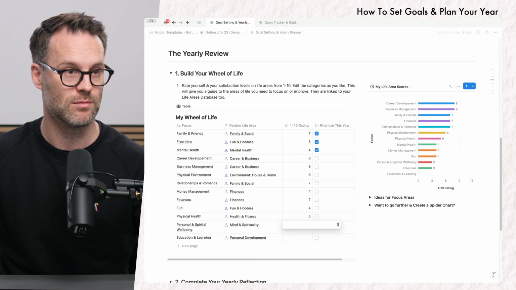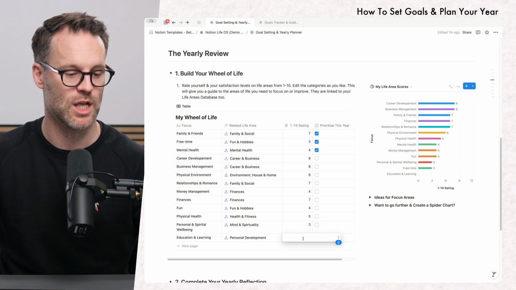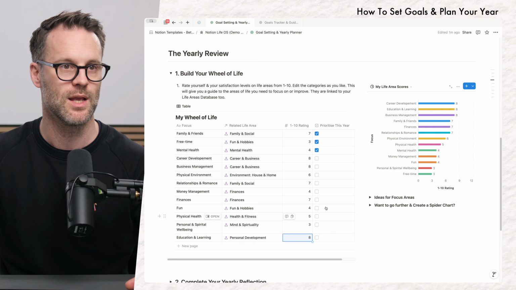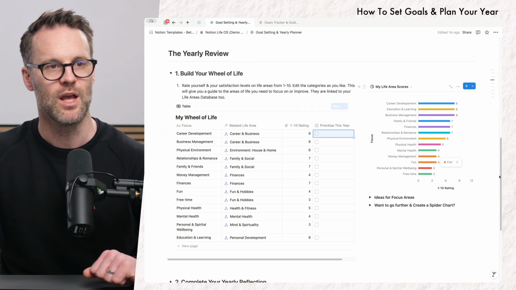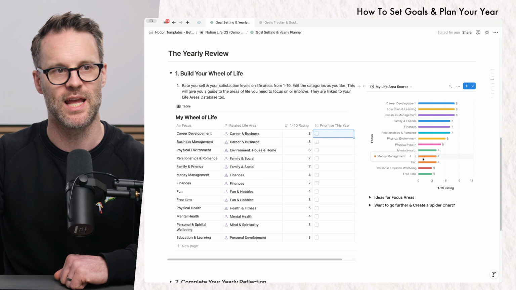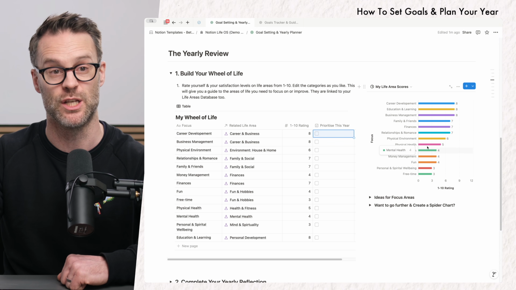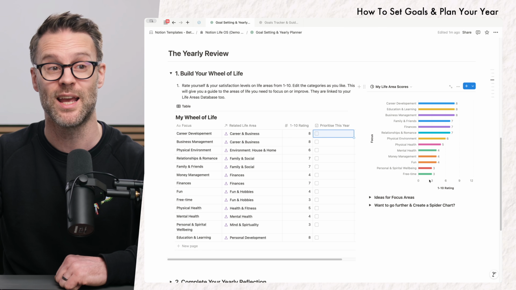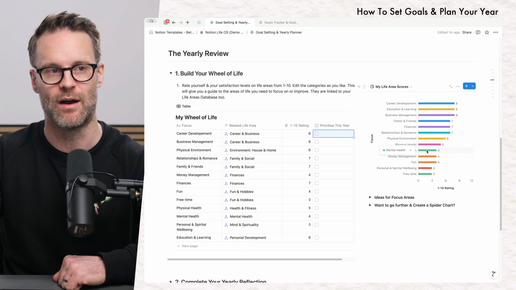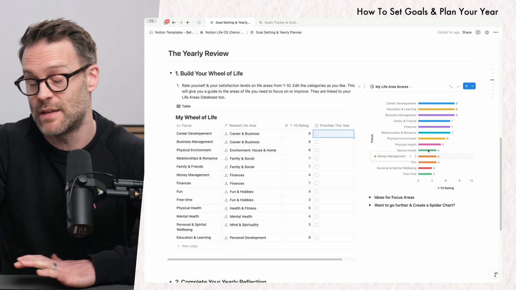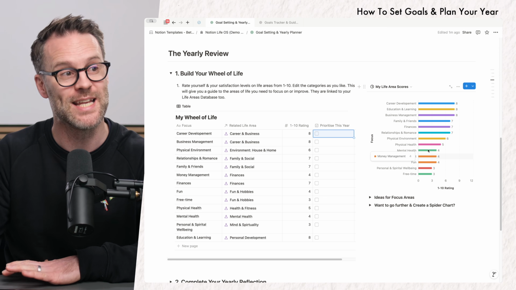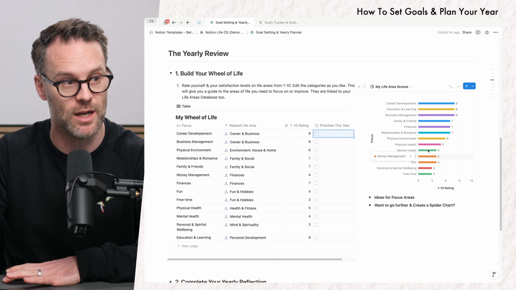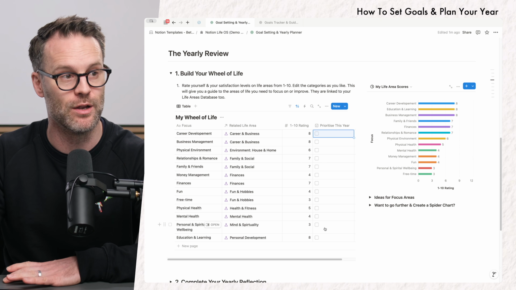This one, it's low. And education, I am learning a lot of stuff. And what you'll see is, if we now just clear these buttons, you'll see that there's some areas here that I need to actually pay more attention to. And that's really, interestingly for me, it's more about looking after myself. So this just gives you a really clear perspective on what you're paying attention to and what you should prioritize.